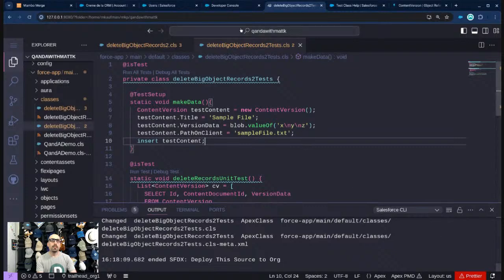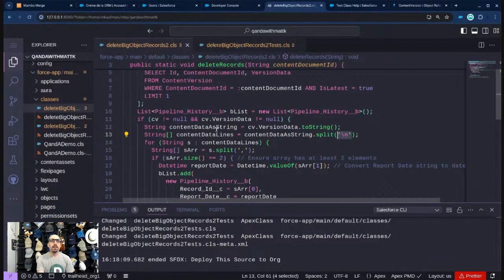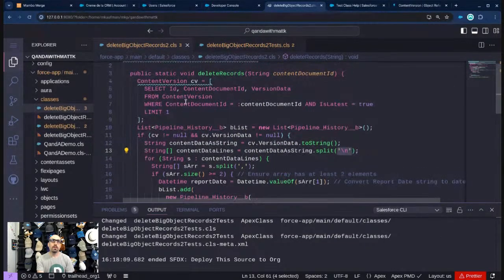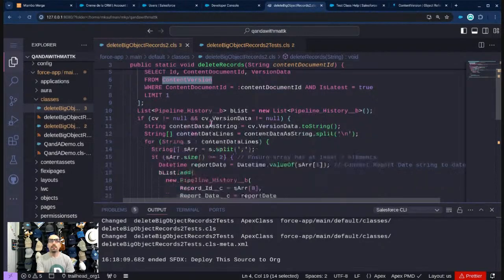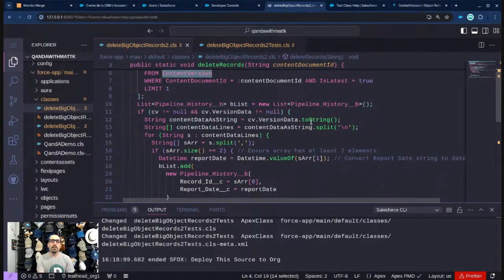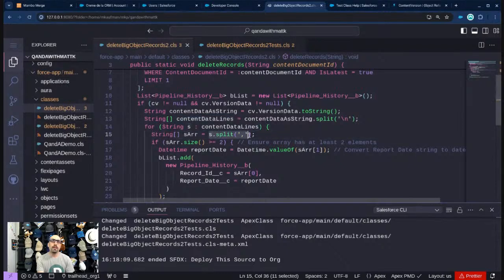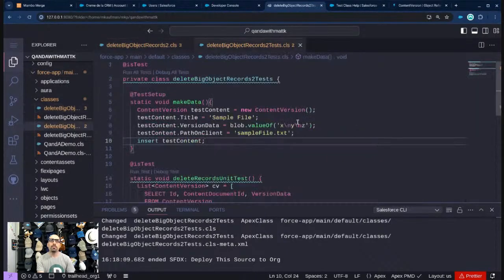Okay. So one more time, what's happening here in the code, we're querying content version. This is the business code. Getting the file itself. It appears to be a text file, so that's great. Inside that text file, it's split up by carriage return. \n is carriage return. And then each of those lines, so one line, then carriage return, another line. Each of those lines is split up by comma. Oh, so I need to actually adjust that.